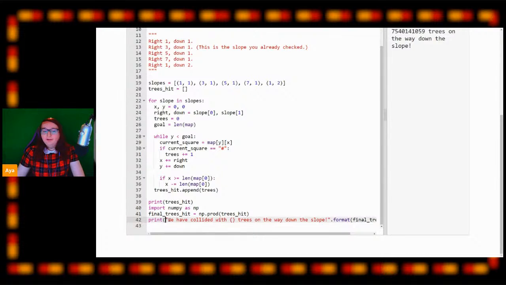Are you making sure that you're uncommenting the print line? Because we did comment out the print statement earlier on. Are you making sure that it's not commented? So if it's like that, it's not going to work. You need to make sure you've got that print statement and it's not commented out.